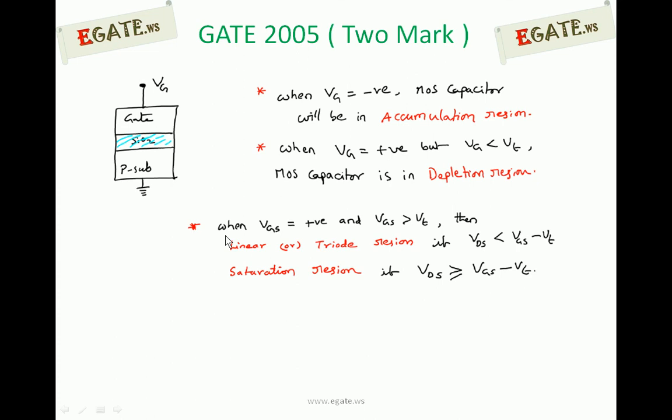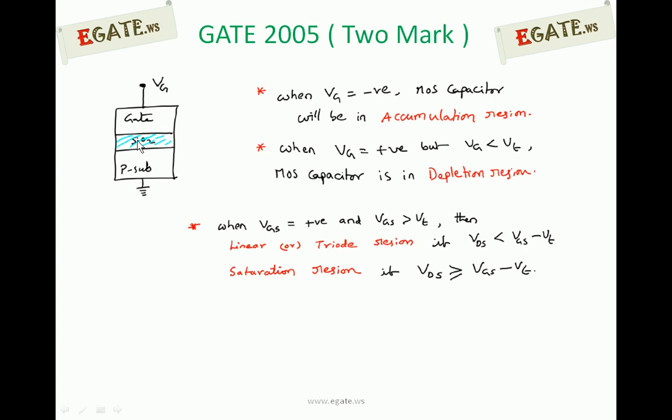So in our problem, what was given? The MOS capacitor is in accumulation mode. Accumulation mode means we have to apply negative voltage to the gate. This negative voltage can attract positive charge carriers, so it is attracting the positive charge carriers present in the p-type substrate. Positive charge carriers in p-type substrate are holes. So holes are going to be attracted towards this polarity, the negative voltage.